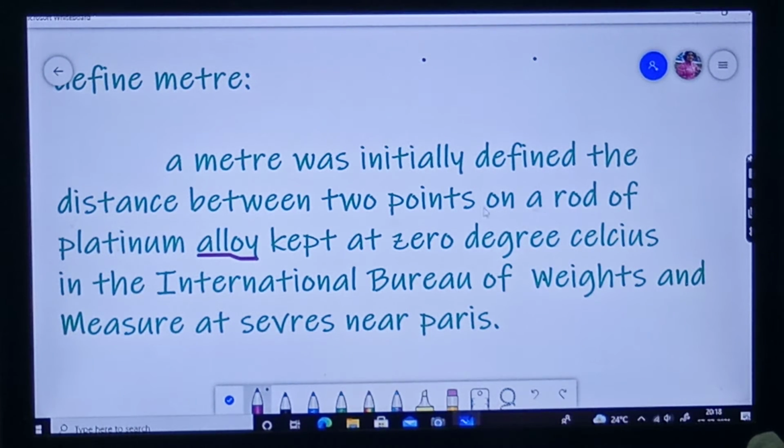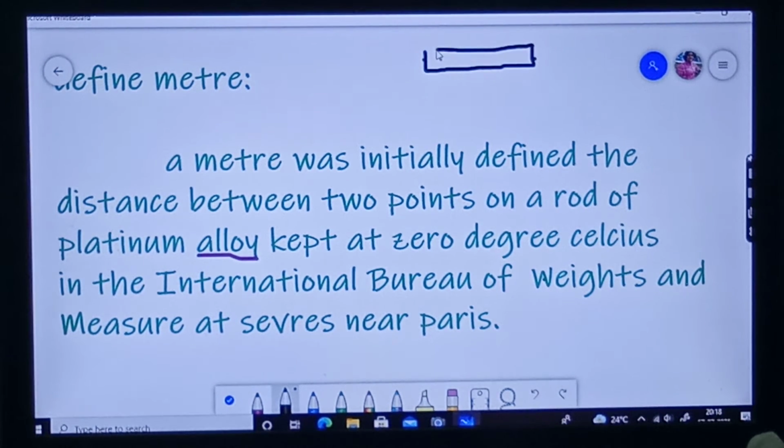So it is a platinum alloy kept at 0 degrees Celsius. Why? First you come to this point: the distance between 2 points on a rod of platinum alloy. Now I have drawn a rod here.